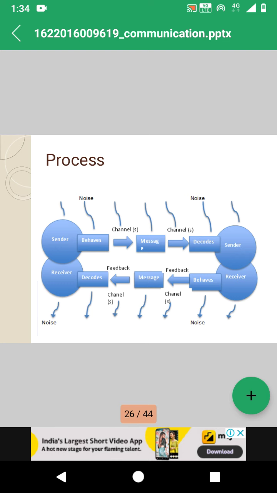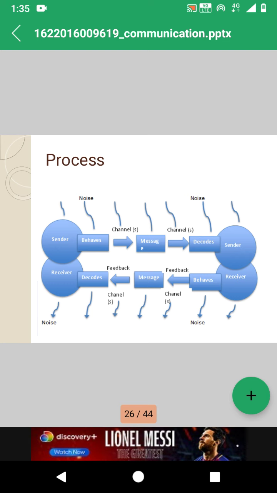The communicators can be humans or machines, but humans are taken as communicators here to analyze general communication between humans. So this kind of communication takes place not only between humans but also between machines.